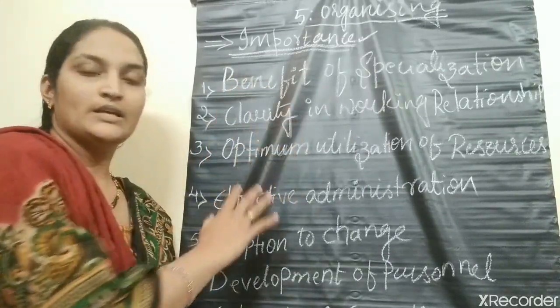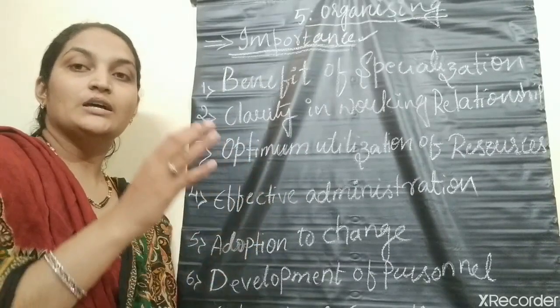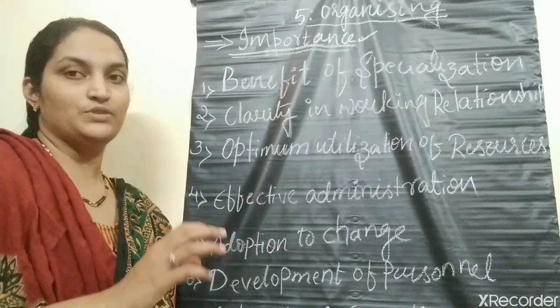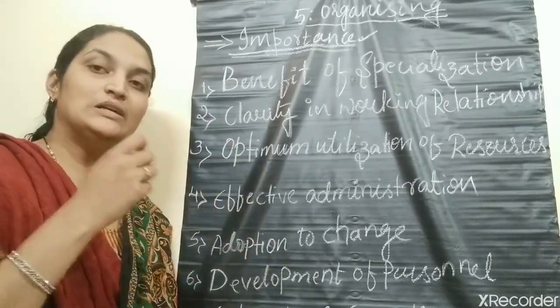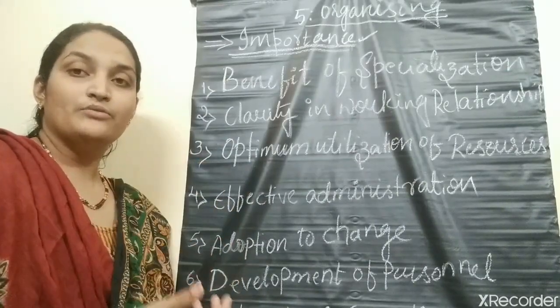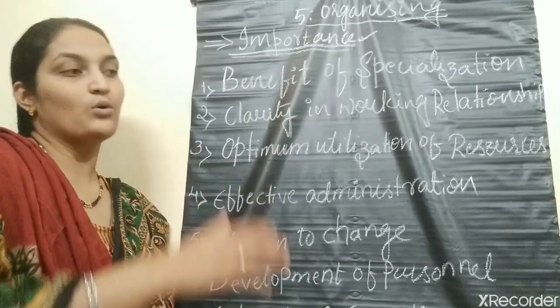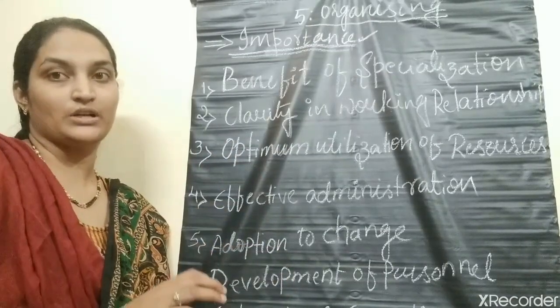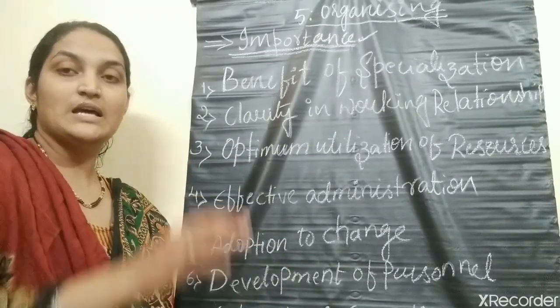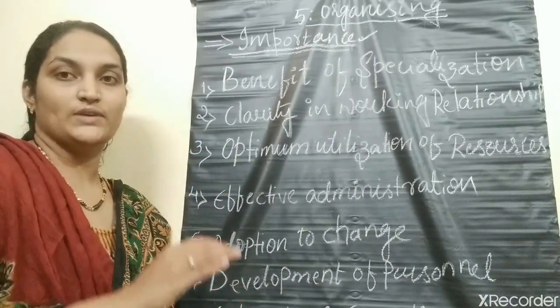So this organizing function will properly define the job for each individual, which avoids overlapping or duplication of work, and also minimizes the wastage of activities as well as efforts.